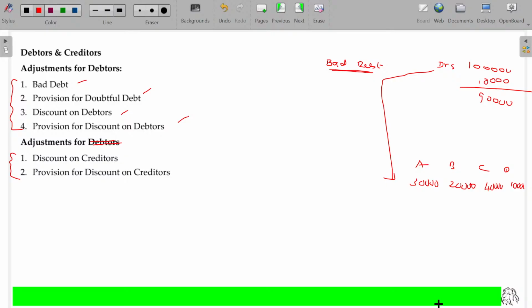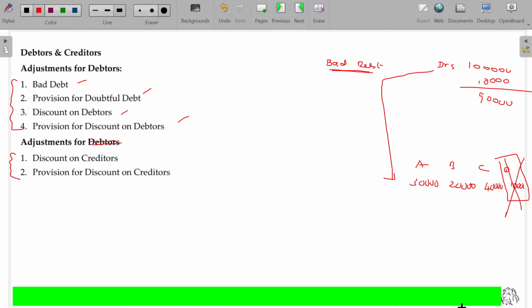So I made sales to these 4 parties, A, B, C, and D. And later we found that we have to recover 1 lakh from them, and D has absconded, probably insolvent. He went to the court and surrendered himself. I don't have any cash to pay my commitment. The court says, okay, I will take care of it. Don't disturb him. You cannot hereafter collect the money from D because he is insolvent. The court declares he is insolvent.